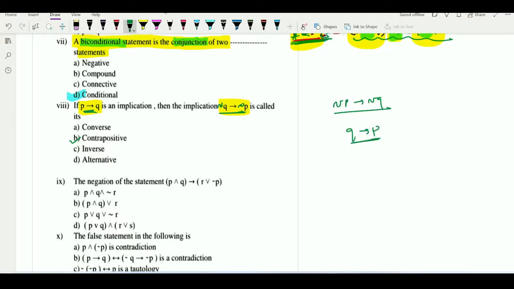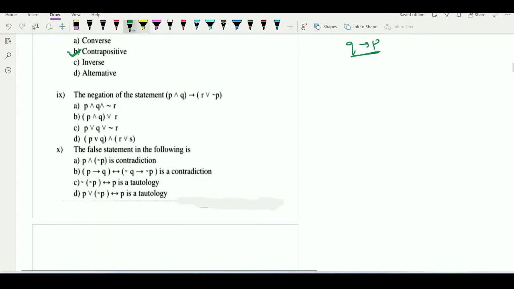Converse. But the question is to check that negation Q implies negation P is called as what? Contrapositive of P implies Q. Now see the example number 9th. In this case we have to find out negation of this statement.